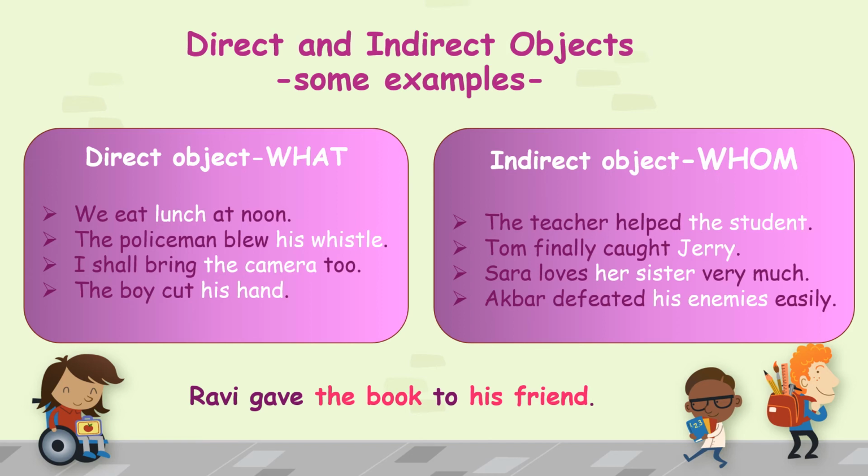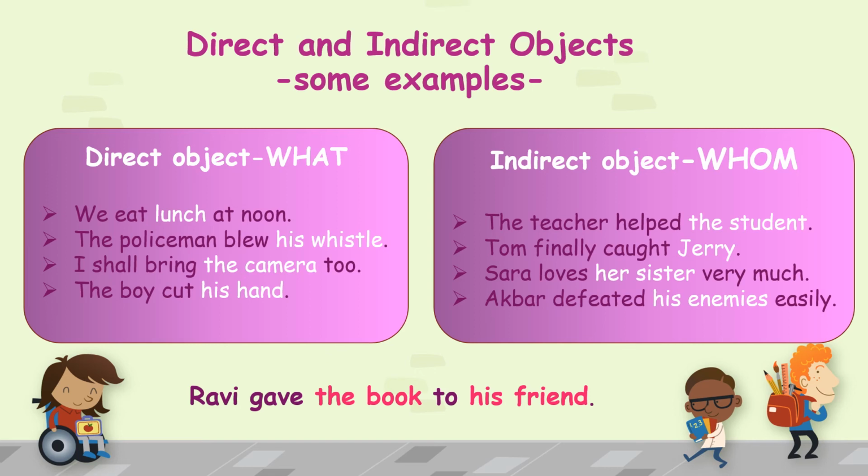Tom finally caught Jerry. Caught is the verb. So caught whom? Jerry. Sarah loves her sister. So loves whom? Her sister. Akbar defeated his enemies. So defeated whom? His enemies.